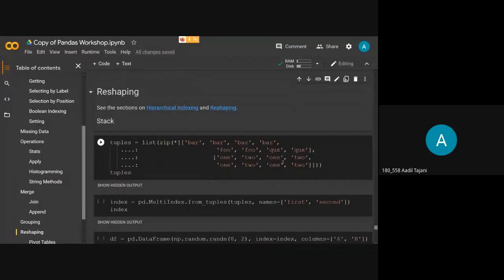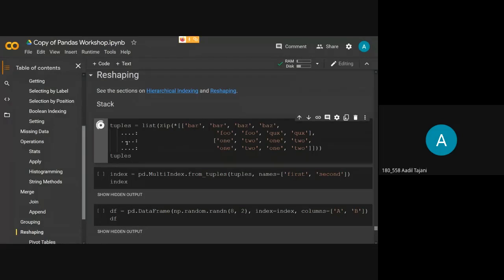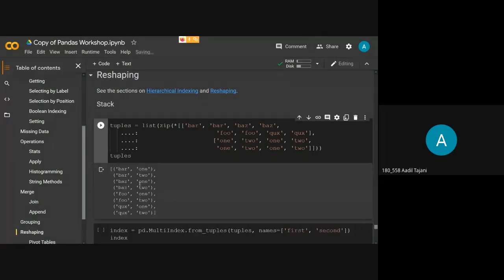Okay, so we'll start with reshaping now. When you view the data set, it is already present in the manner that you get by default in the 2D array, and the columns and everything are numbered and mentioned as they are formed. So what I'm doing here is creating a list of tuples which have values bar 1, bar 2, baz 1, baz 2, and such.